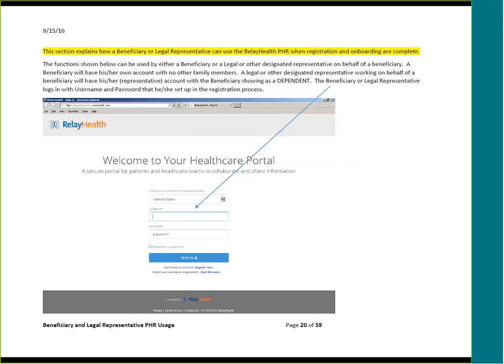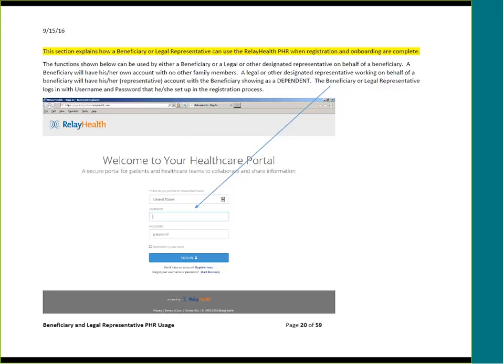This section of training explains how a beneficiary or a legal representative can use the Relay Health personal health record on an ongoing day-to-day basis now that registration and onboarding are complete. The functions below that we will see can be used by either a beneficiary or a legal or other designated representative. A beneficiary will have his or her own account with no other family members. A legal or other designated representative working on behalf of a beneficiary will have his or her representative account along with the beneficiary showing as a dependent.